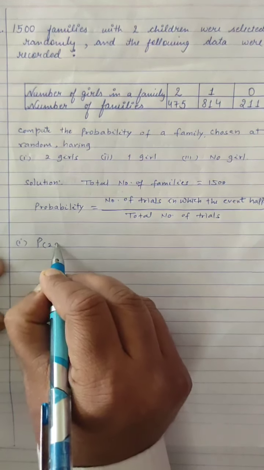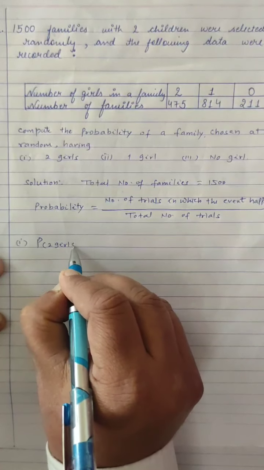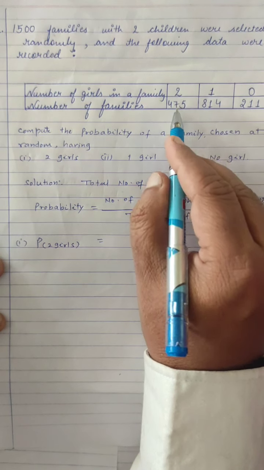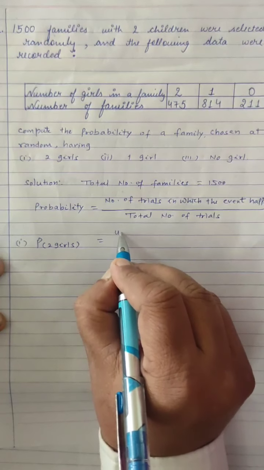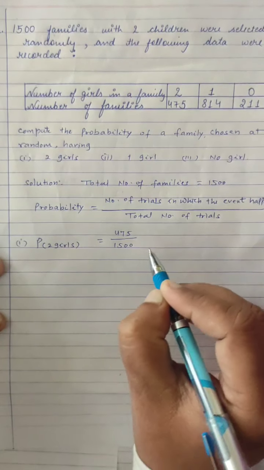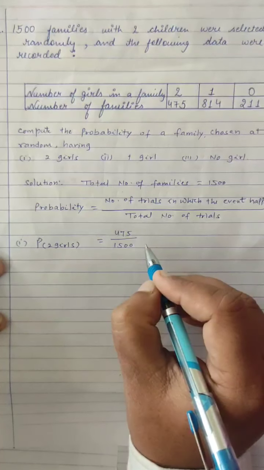probability of two girls. Number of families having two girls are 475 upon total number of families are 1500.